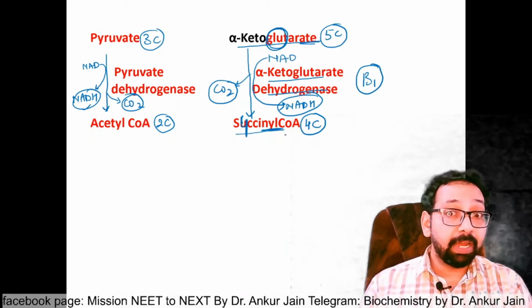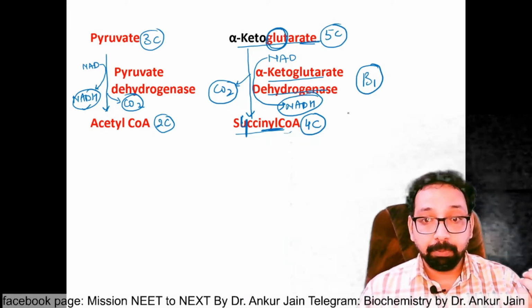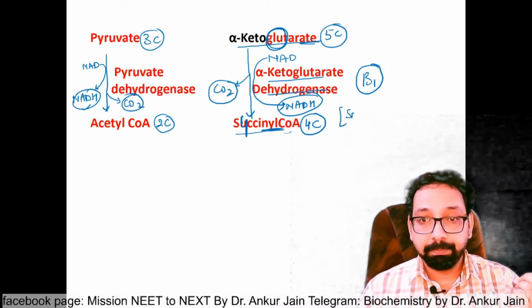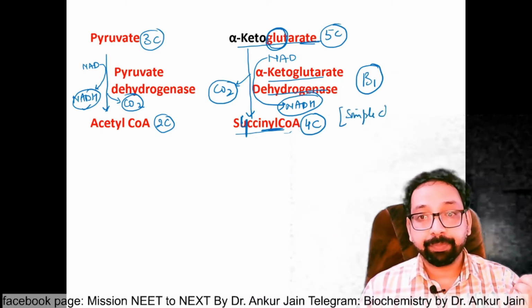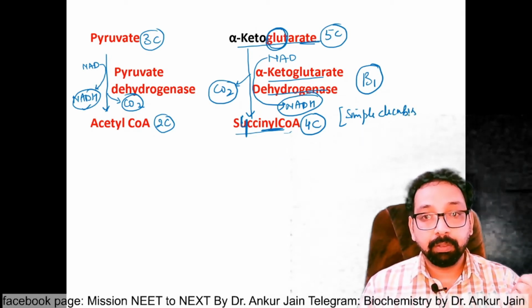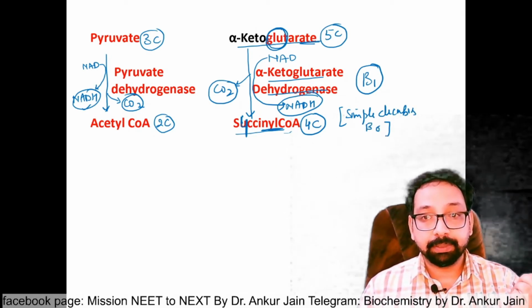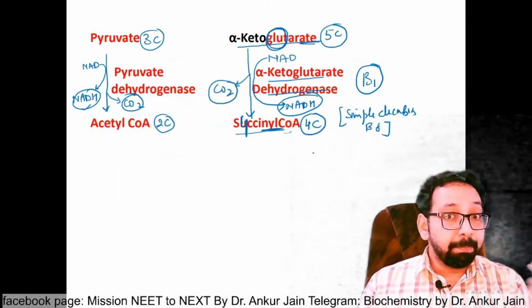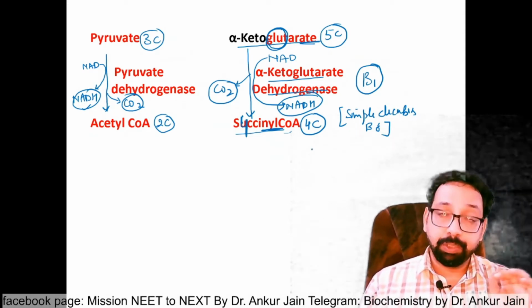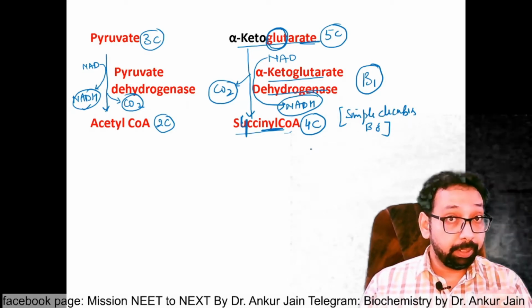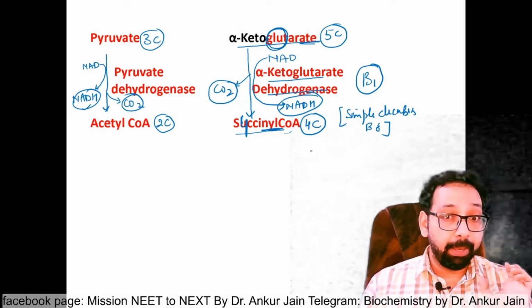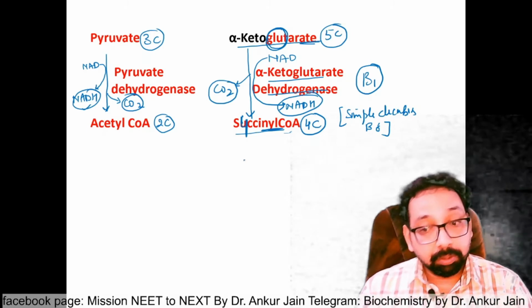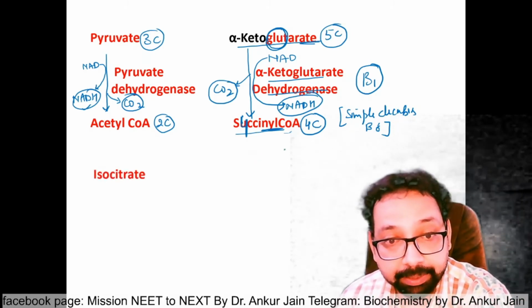In simple decarboxylation, let me mention here, simple decarboxylation, the cofactor is B6. And I have already told you in the previous lecture, simple decarboxylation: histidine to histamine, tryptophan to serotonin, glutamate to GABA. Clear? Now, the third reaction, isocitrate.